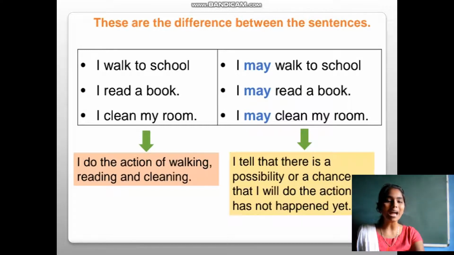The action has not happened yet, but I am saying the possibility. I may walk, I may read, I may clean. Here I am saying the chance or possibility that I will do the action.